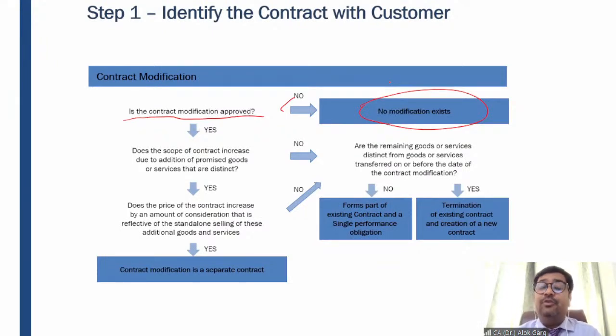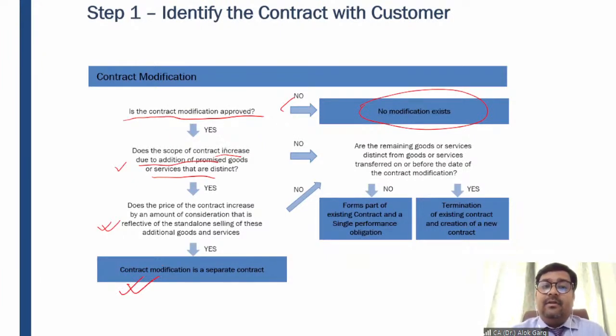If it is yes, you need to see, does the scope of contract increase due to addition of goods and services? Like I have taken 2-3 examples. We have taken the institute study material example, 120 product, 30 product. Yes, there are additional goods and services. Whether the price of the additional goods and services is at market value, at fair value? The answer is yes. In that case, it will be considered as a separate contract.